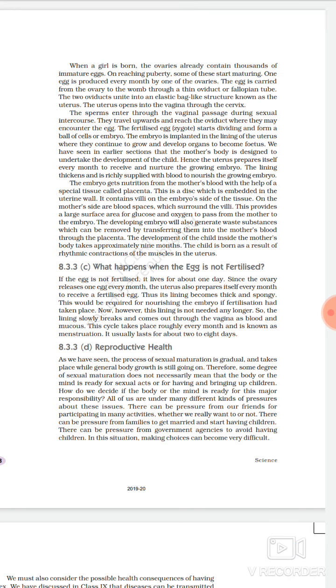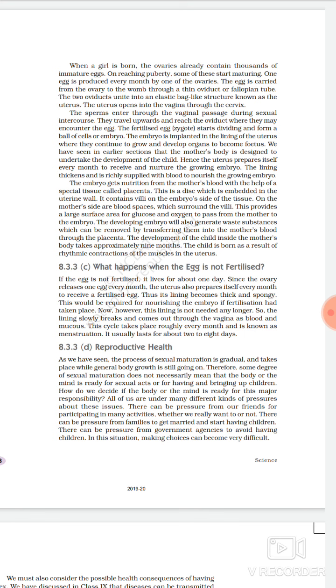And when the girl child attains puberty, one of the eggs matures. Out of these thousands, one egg every month matures and is released by either of the ovaries. Not both ovaries will release an egg. Only one, either the left side or right side ovary, will release one egg every month, and that egg will come into the fallopian tube. So let us see what is written in the NCERT book.